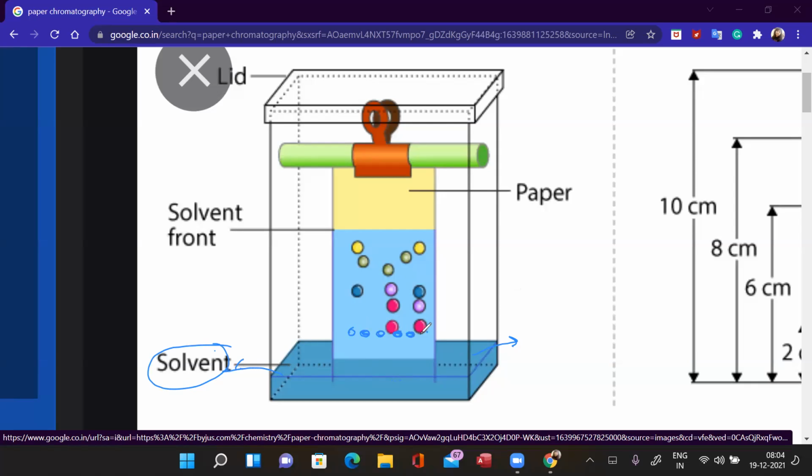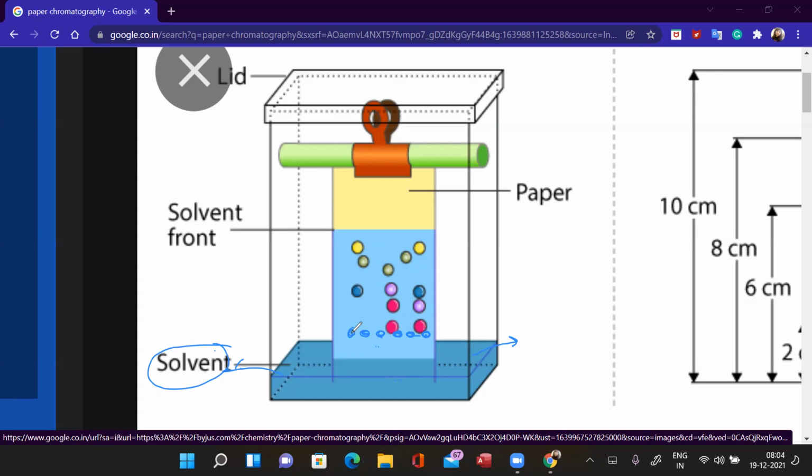This is the starting point. They add a few drops at the starting line, and they place the filter paper in that same solvent. Now, due to capillary action, what will happen to the solvent? Can I say the solvent will start moving upwards? Yes, ma'am. So the solvent will start rising.